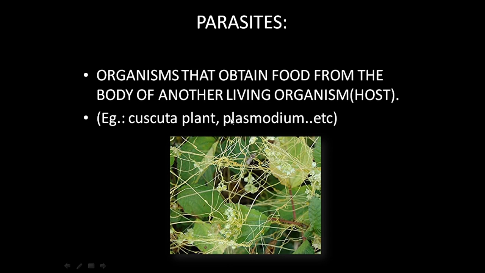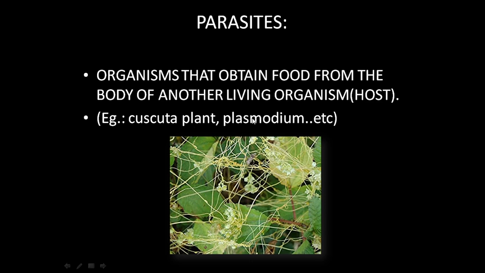Now the two examples given in the textbook are the Cuscuta plant and the Plasmodium. Plasmodium is a parasite which causes malaria. And in this picture you can see the Cuscuta plant. It grows on another plant, so it is a parasite. It is deriving nutrient from another plant. So this is the Cuscuta plant, and now we know the parasite.